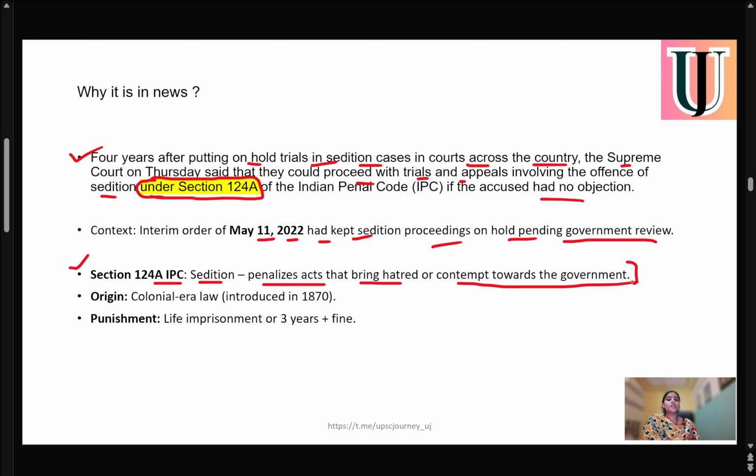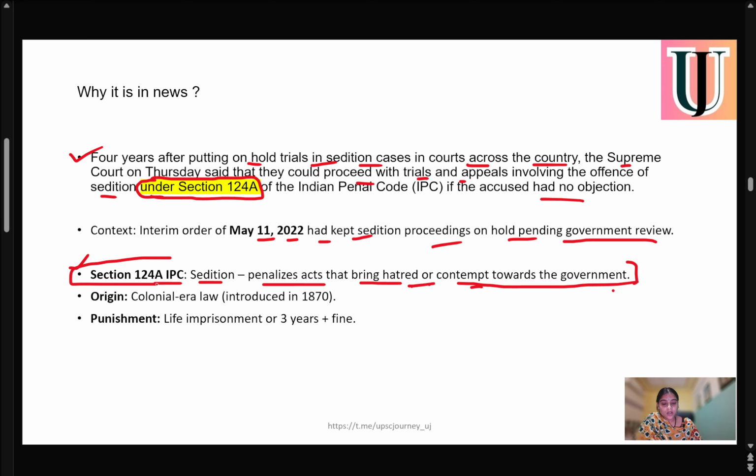So if we're talking about what is actually sedition. Sedition under section 124A of IPC is a penalized act that brings hatred and contempt toward the government. It's not that generally criticizing the government can be considered sedition. But if you are criticizing the government in such a way that brings hatred between the people, or directly impacts the sovereignty or integrity of the country, then a person can be accused under this Sedition Act according to section 124A of IPC.